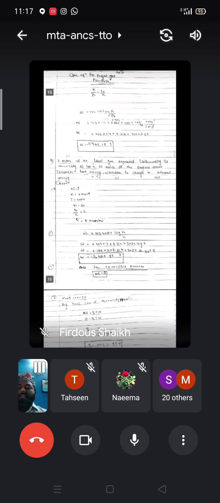Another numerical is there, 2 moles of an ideal gas expanded isothermally and reversibly at 300 Kelvin to twice the original volume. Calculate heat energy, work done and change in internal energy.